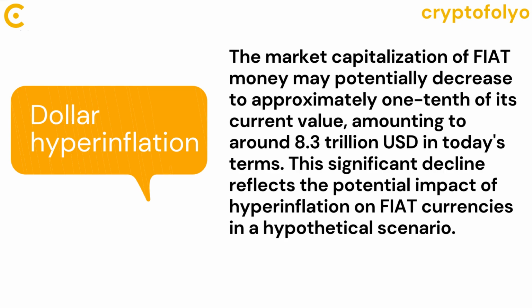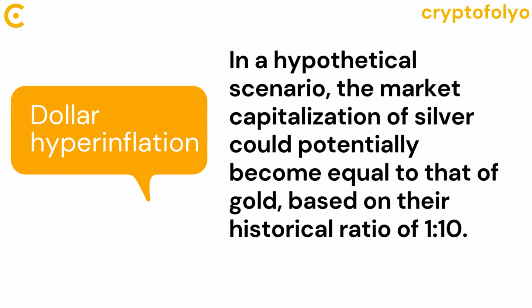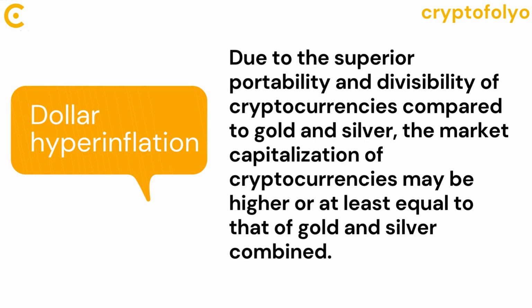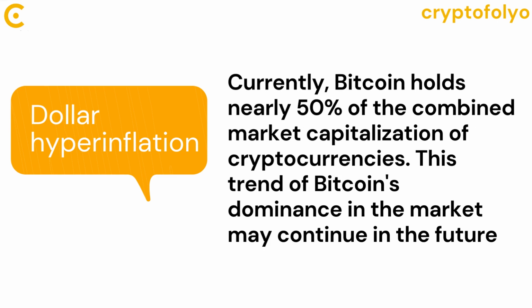This significant decline reflects the potential impact of hyperinflation on fiat currencies in a hypothetical scenario. In a hypothetical scenario, the market capitalization of silver could potentially become equal to that of gold, based on their historical ratio of 1:10. Due to the superior portability and divisibility of cryptocurrencies compared to gold and silver, the market capitalization of cryptocurrencies may be higher or at least equal to that of gold and silver combined. Currently, Bitcoin holds nearly 50% of the combined market capitalization of cryptocurrencies. This trend of Bitcoin's dominance in the market may continue in the future.